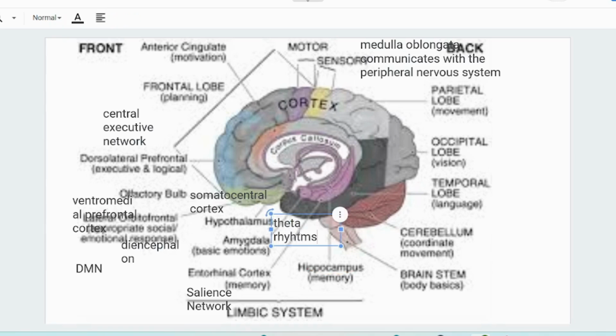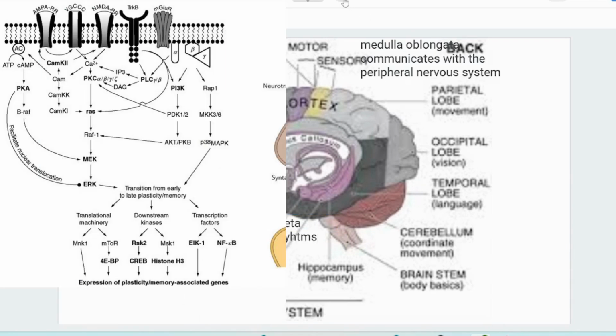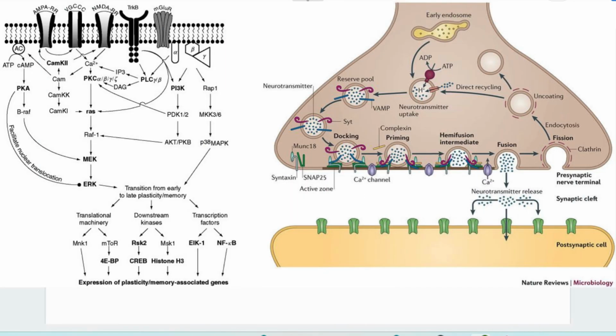Serotonin, secreted by the raphe nuclei, is important in regulation of mood, appetite, sleep, and cognitive functions. It is crucial for emotional balance and circadian rhythms. It binds to various serotonin receptors, influencing neuronal excitability and neurotransmitter release, playing a more modulatory role. Clinically, imbalances in serotonin levels are linked to depression, anxiety disorders, and some forms of migraines.